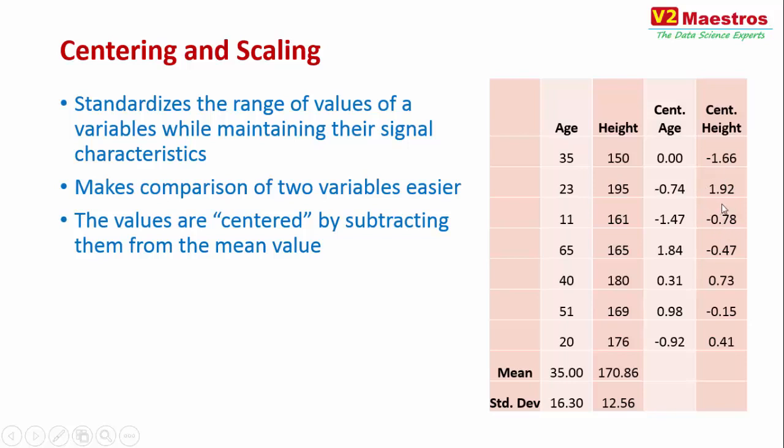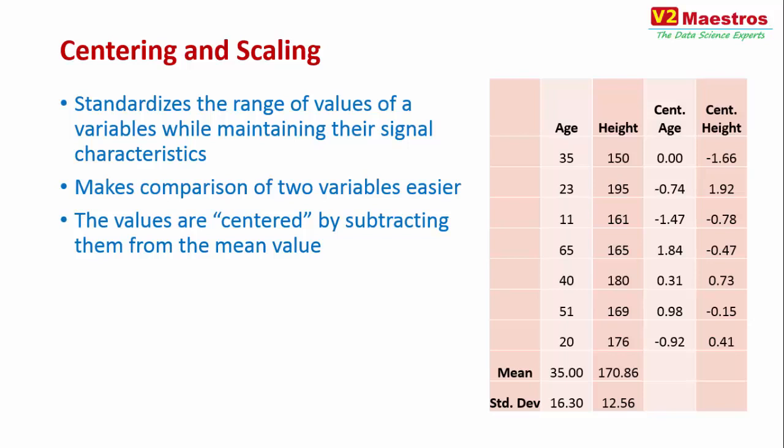The important thing here is that it retains its original shape. If you have a frequency distribution of age and compare it with the frequency distribution of the centered age, you will see them having pretty much the same shape. The spread of the values will typically be the same. If you look at the quartiles, the behavior of the quartiles will also be pretty much the same. So you retain the characteristics, or the signals, in the data.